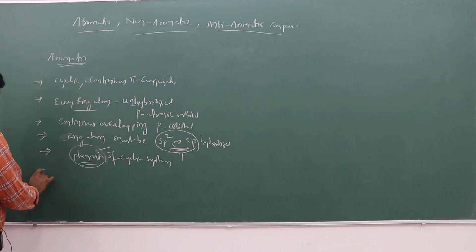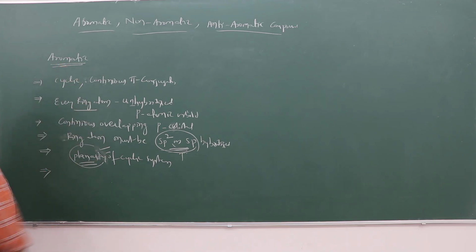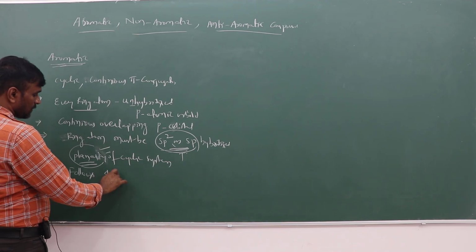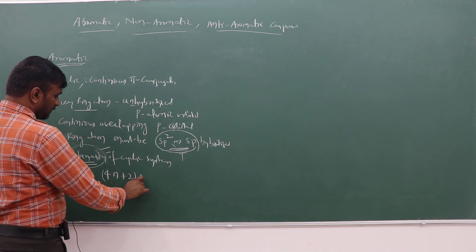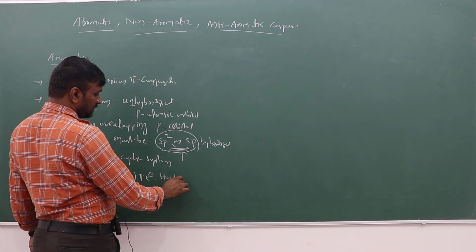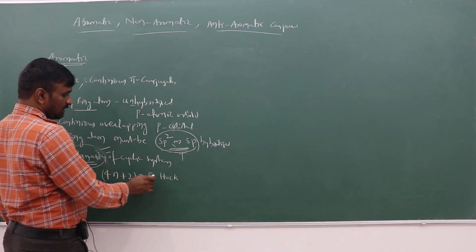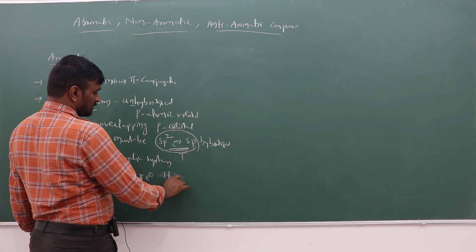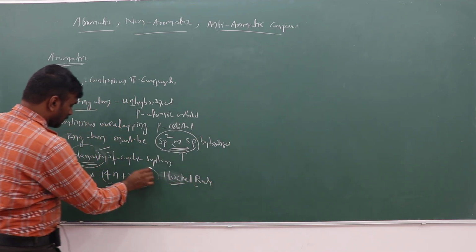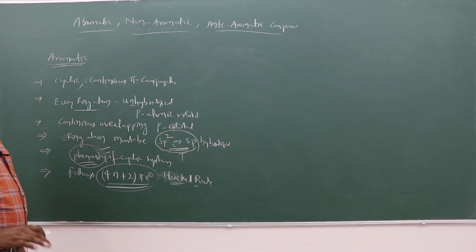And the very important one: when a particular cyclic molecule follows the 4n plus 2 pi electron rule, we can say that it is an aromatic compound. This rule is called the Huckel rule. The 4n plus 2 pi electron Huckel rule is followed.